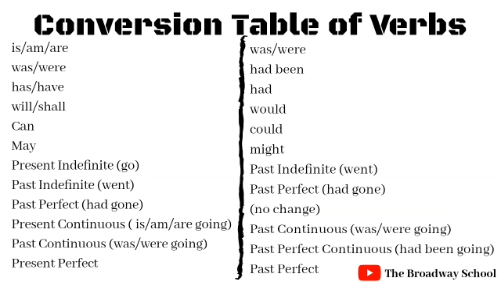Present indefinite, go is changed into past indefinite, went. Past indefinite, went is changed into past perfect, had gone. Past perfect, had gone is not changed. Present continuous, is, am, are going is changed into past continuous, was, were going. Past continuous, was, were going is changed into past perfect continuous, had been going. Present perfect is changed into past perfect.